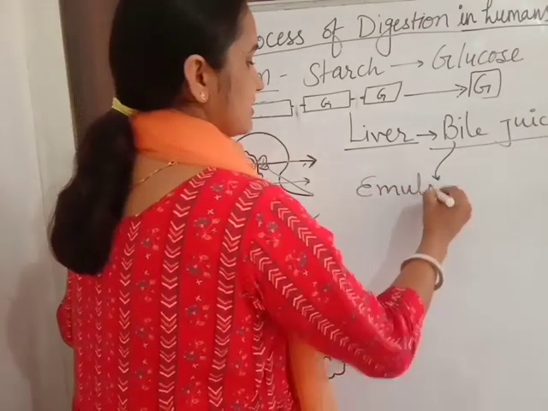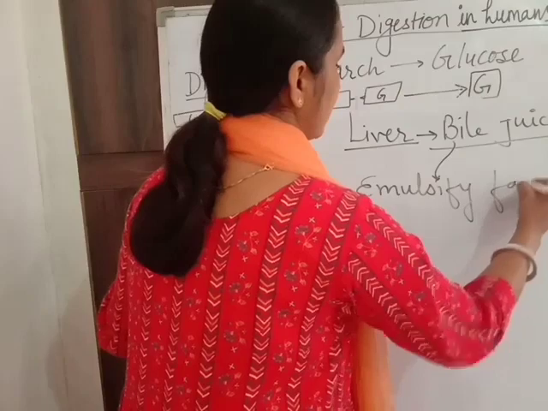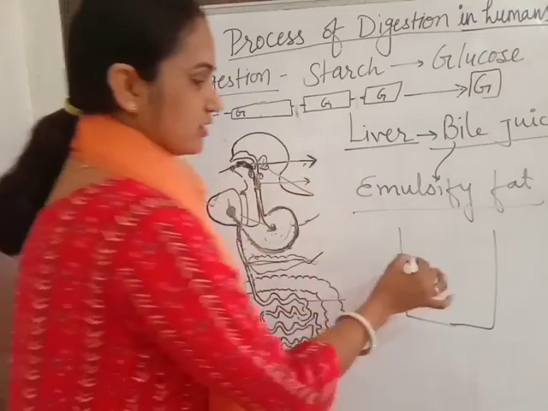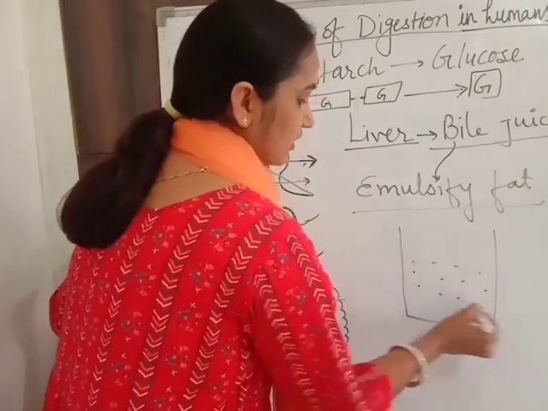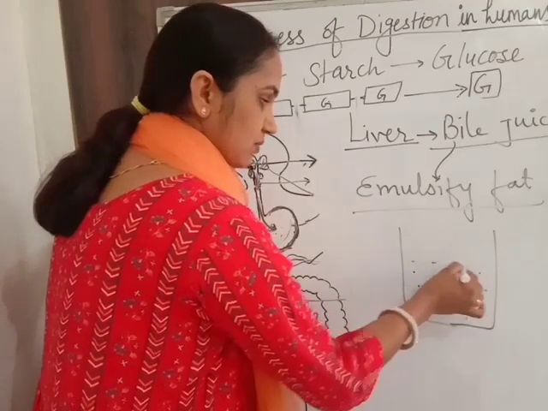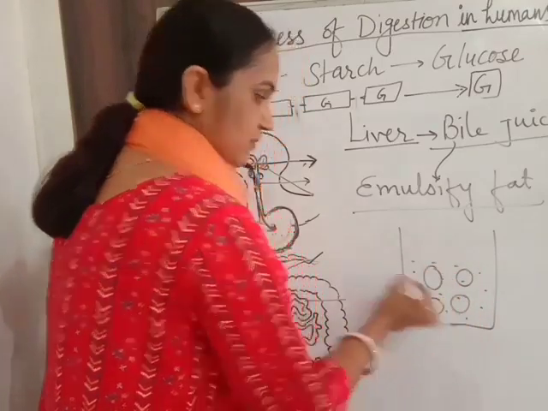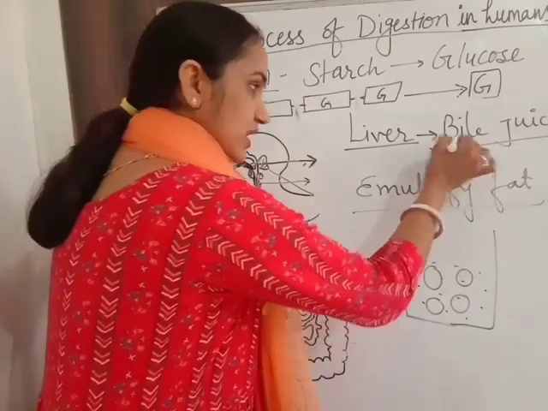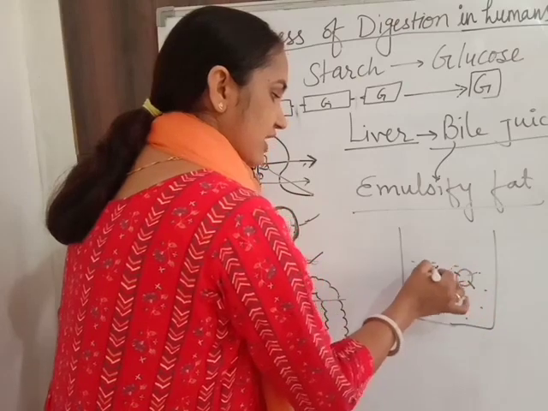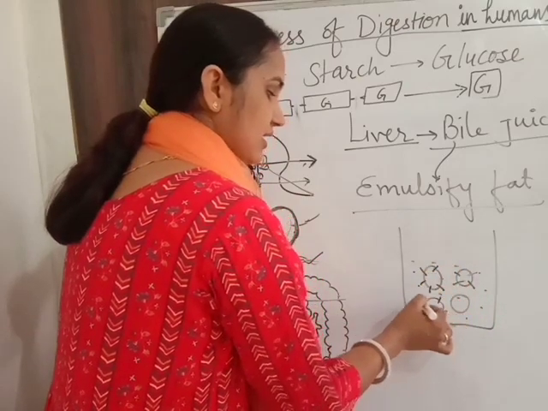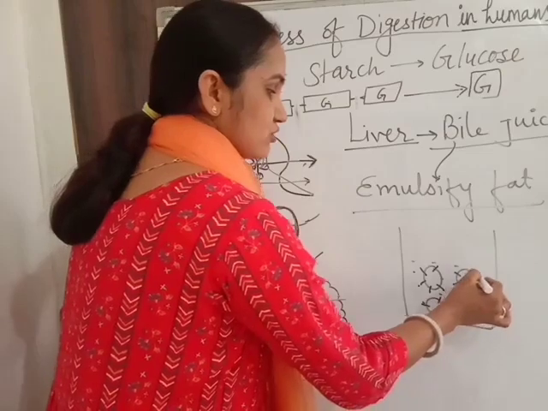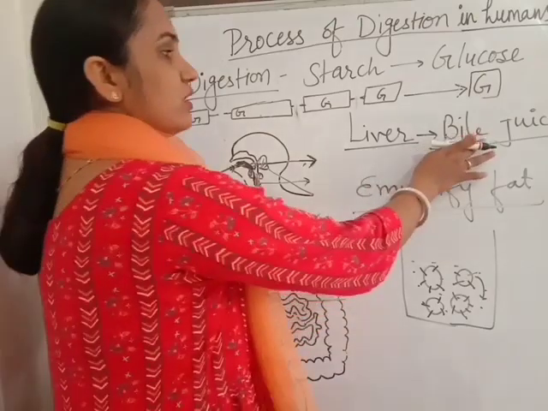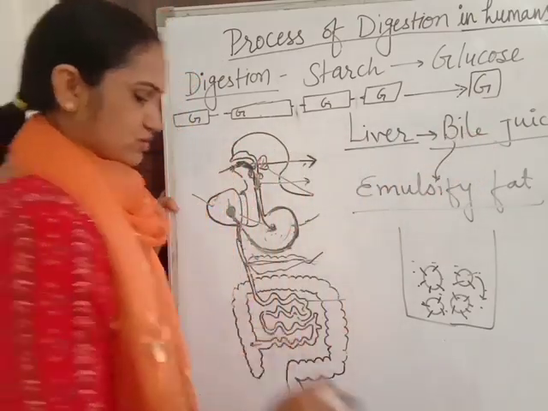It emulsifies the fats. Emulsify means when we dissolve the fats in water. Suppose this is water, and when we dissolve fat in the water, it makes fat droplets. That means fats are not soluble in water. So the bile juice breaks these fat globules and makes the fat soluble in water. So fats can be mixed in water only by the action of bile juice.